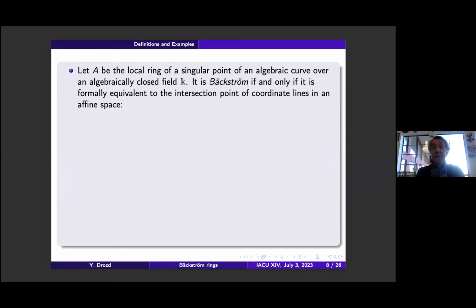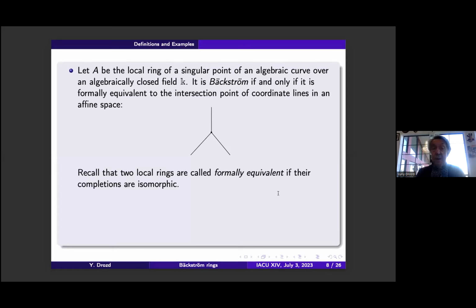One more example, consider the local ring of a singular point of an algebraic curve over an algebraically closed field. One can prove that it is Bäckström if and only if it is formally equivalent to the intersection point of coordinate lines in an affine space. Like this, this three-dimensional space with your three coordinate lines and their intersection point. I recall that formally equivalent means that their completions are isomorphic.